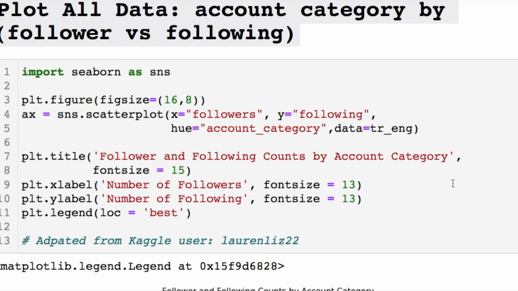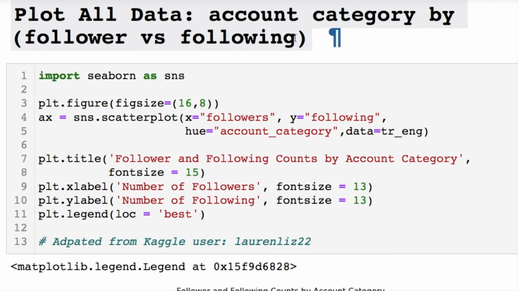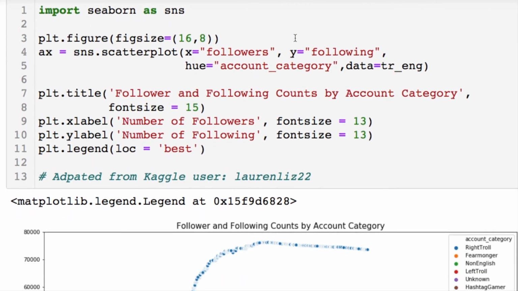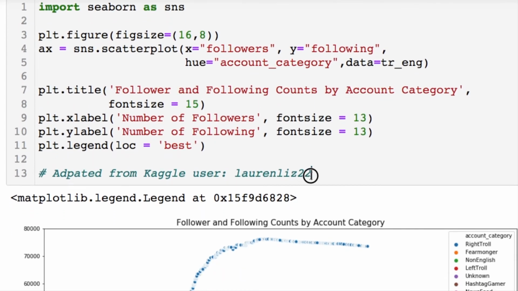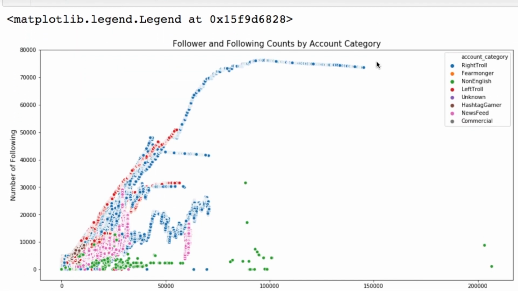Now let's plot everything in regards to followers and following to see if there's any correlation, or if we could see any trend. This was adapted from the same person, this other particular plot on Kaggle. What's going on here is this kind of simple code. You call in your Seaborn. Your X is your followers, your Y is your following, and then you're coloring based on the account category, which is the type of troll. And then you just call in the whole data set and it plucks those out. And the rest of the stuff is the labels.